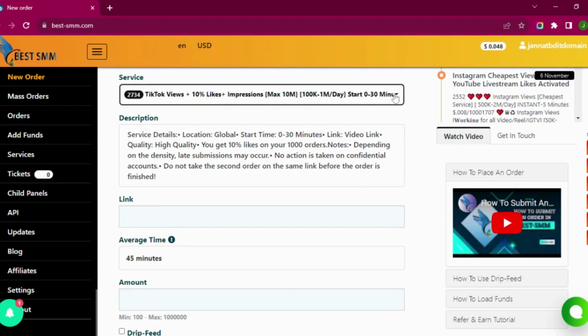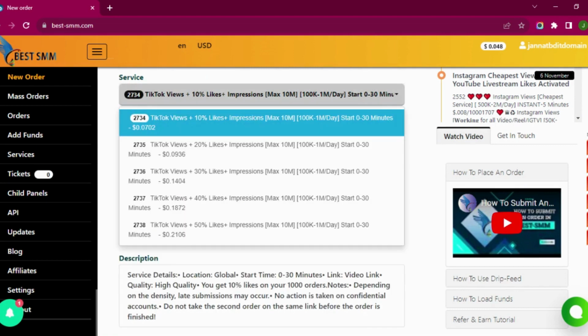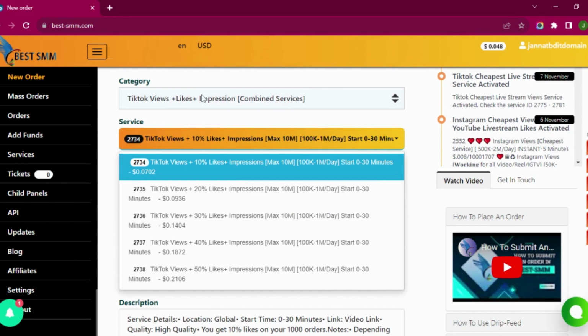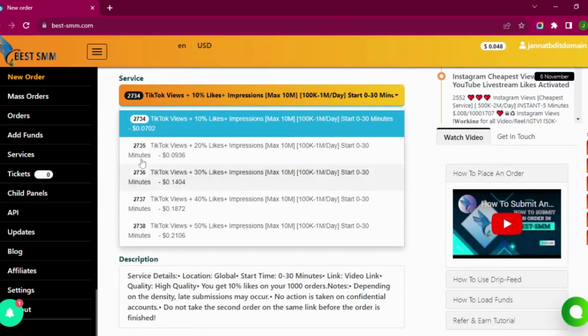So I'm clicking on this service section, and here, related to these TikTok likes, views, and impressions combined services, they will give us some services, and that is TikTok views plus 10% likes plus impressions, maximum 10 million, 100k to 1 million per day. Starting will be 0 to 30 minutes, and that will cost $0.070.